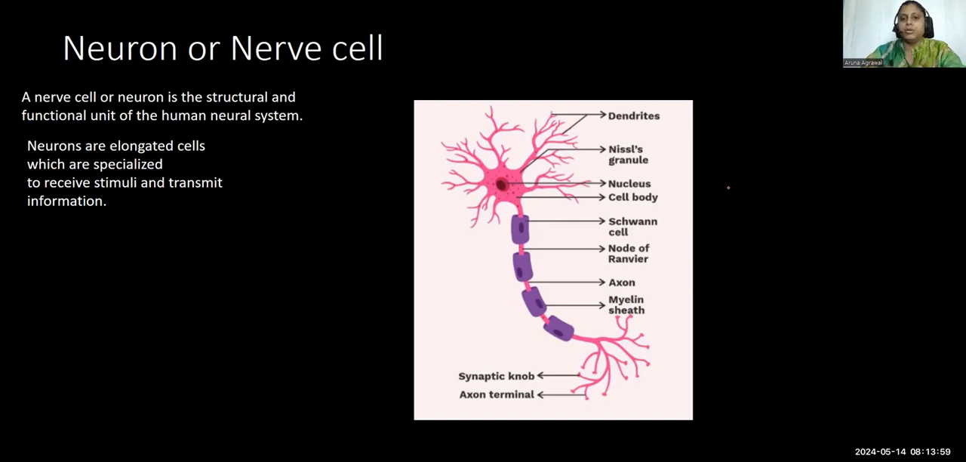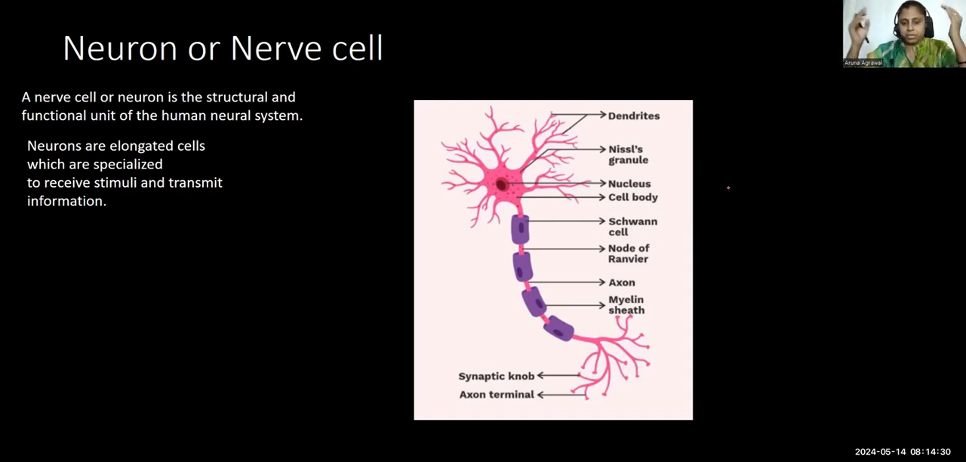The control and coordination in our body is brought about by two systems. One is the neural system, another is the endocrine system, or we can say neural control and chemical control. Chemical control is done by the hormones which are secreted by the various endocrine glands, while the neural control is done by the nervous system. Nervous system is made up of nervous tissue. The brain and the spinal cord are part of the nervous system, right?